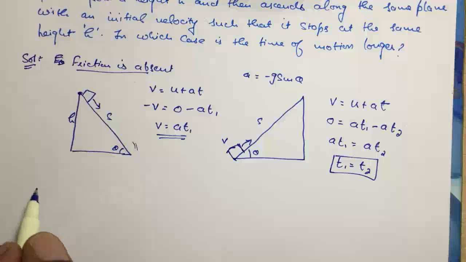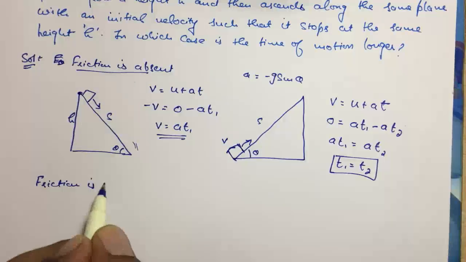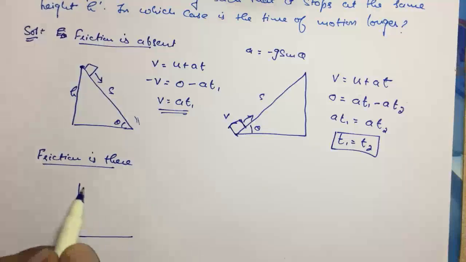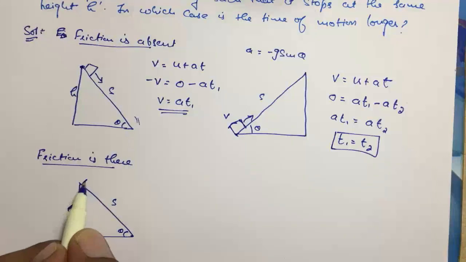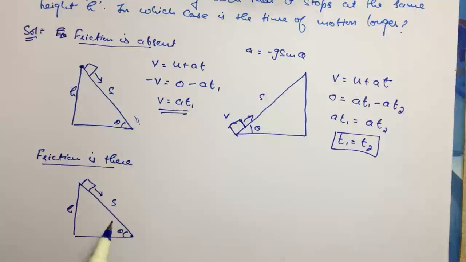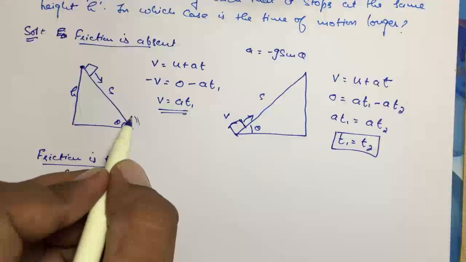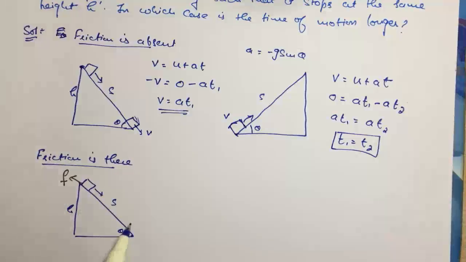Now the second view of the question: friction is there. The body is moving downward in this way, this angle is theta, this is h, this is s. If the body is moving downward, friction will act upwards. Here the velocity at the foothill will not be v, it will be something like v1, which is less than v.